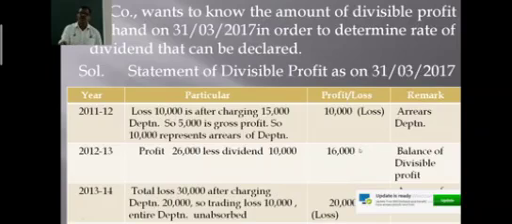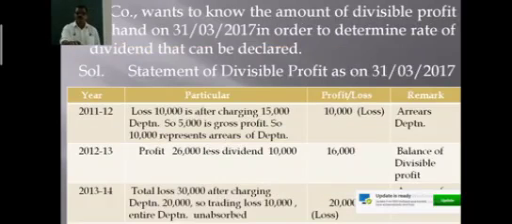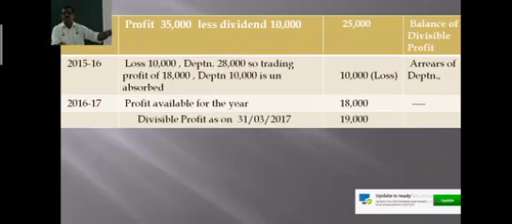16,000 in the second year, and again in the third year there is a loss, and in the fourth year there is a profit of 25,000. 16,000 plus 25,000, that is 41,000. 41,000 is the profit, and 41,000 plus, in the year 2016 and 17, there is a profit of rupees 18,000. 41,000 plus 18,000, so 59,000 is the total profit.